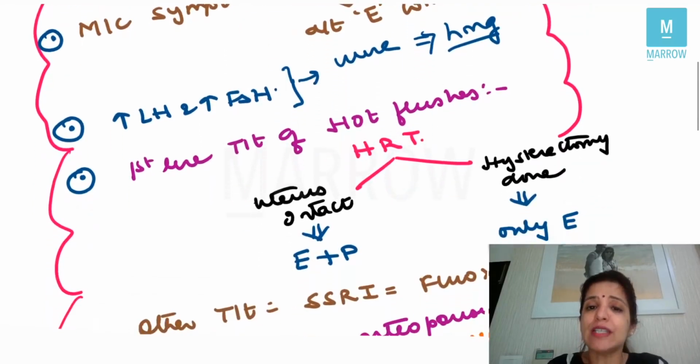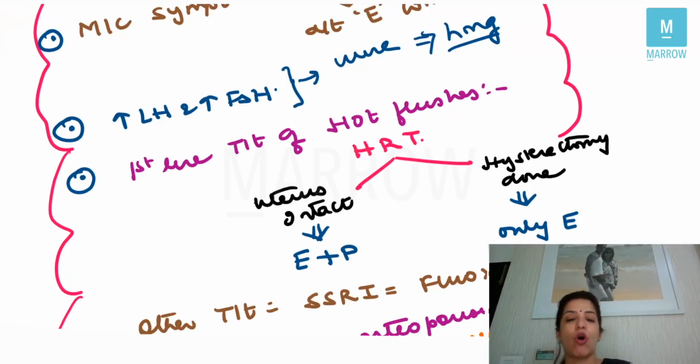Now, the first line treatment of hot flushes in a menopausal female is HRT, and if the uterus of the female is intact, then I am going to give estrogen and progesterone. Although the symptoms in menopause are happening because of decreased estrogen, because the uterus of the female is intact, I just cannot give her only estrogen.